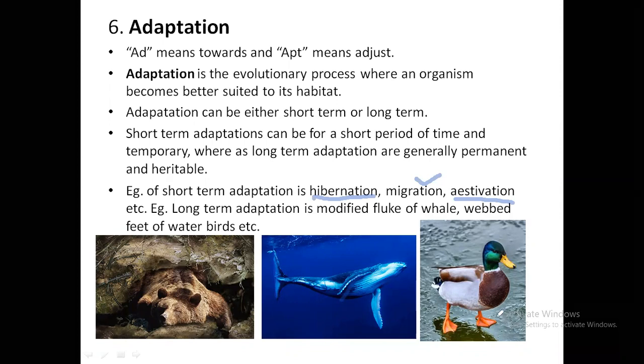Similarly, birds like duck, they are birds, but generally they live in water. So to swim in water, they need these webbed feet. Means there is a layer of skin between their fingers. This is called as webbed feet. So these are permanent changes. So they are called as the long-term adaptations, right?